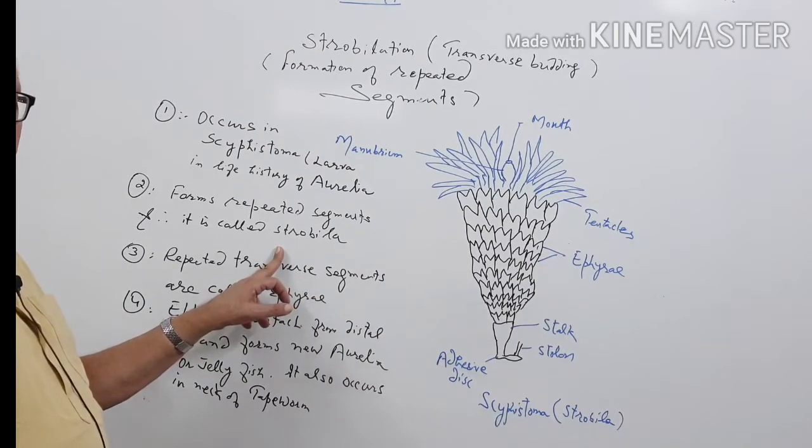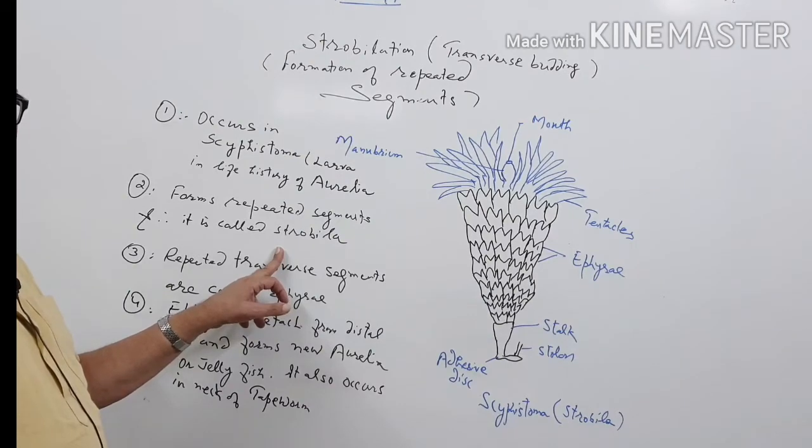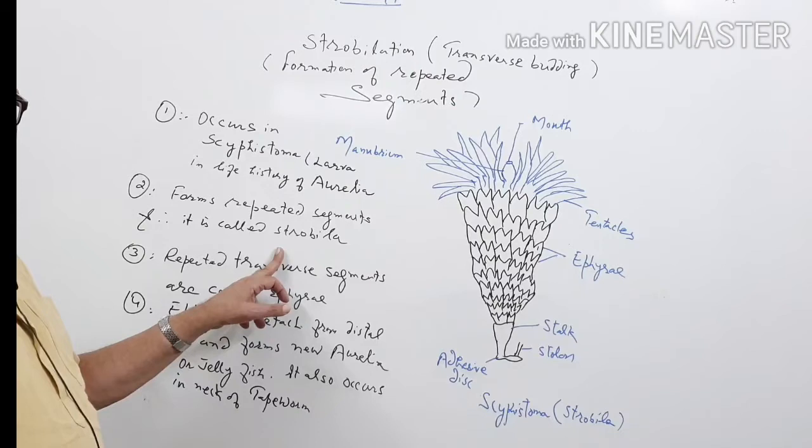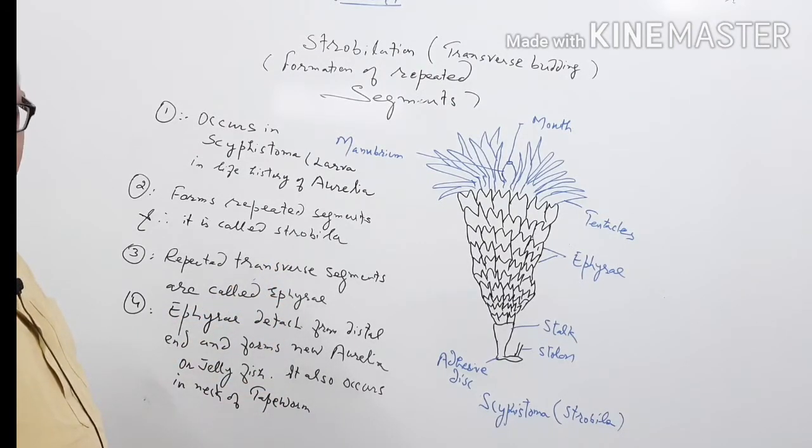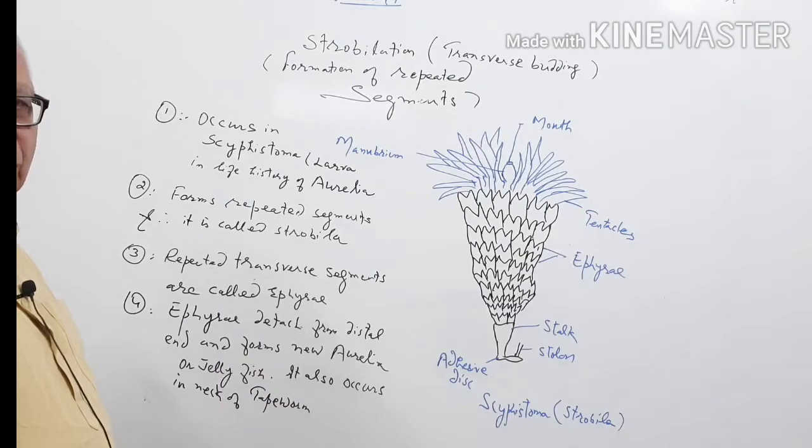In tapeworm also there are three parts: head, neck, strobila. Strobila contains 800 to 1000 segments. In case of tapeworm, strobylation occurs in the neck. 6 to 8 segments are formed per day.